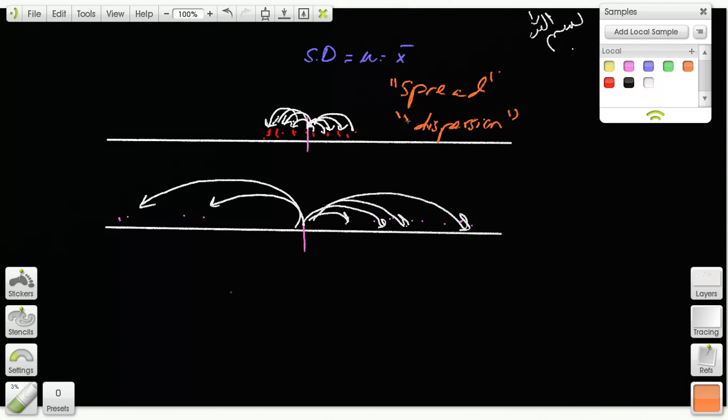So mean or average is only one way of getting the big picture of the data. Another way of getting the big picture of data is standard deviation, how far away from the mean the data is. So a simplistic definition of standard deviation is how far away each data point is from the mean. Does that make sense? Okay.